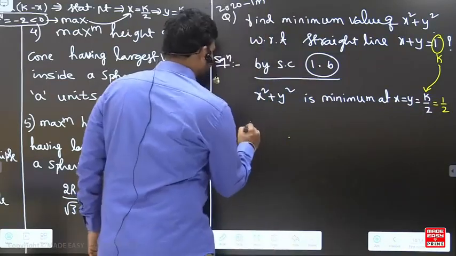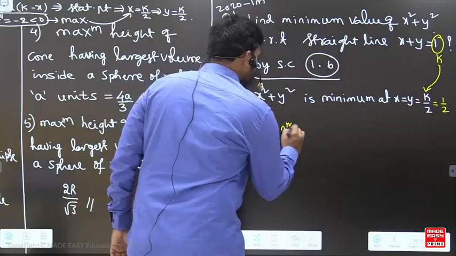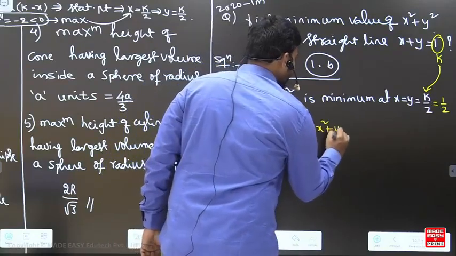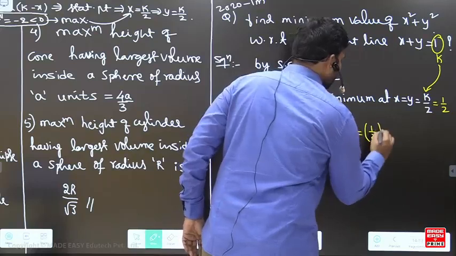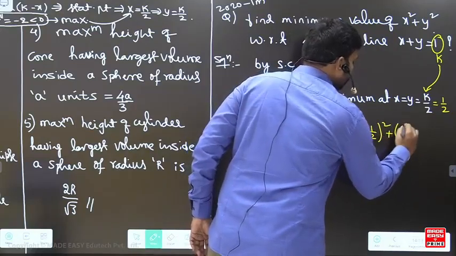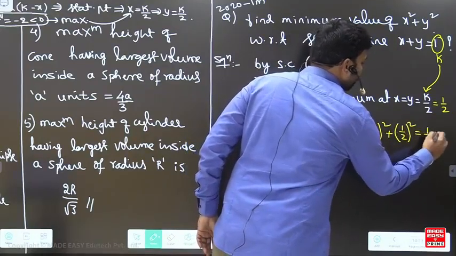So therefore here the minimum value of x square plus y square, okay, is nothing but 1 by 2 whole square plus 1 by 2 whole square. So that is nothing but 1 by 2.